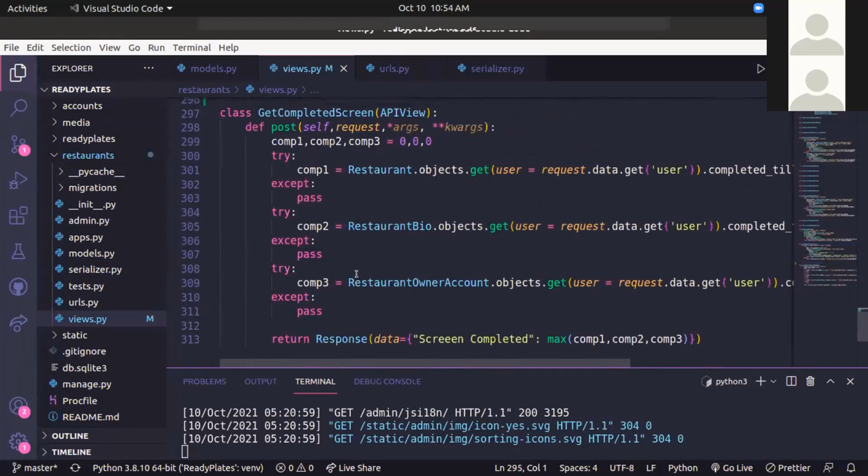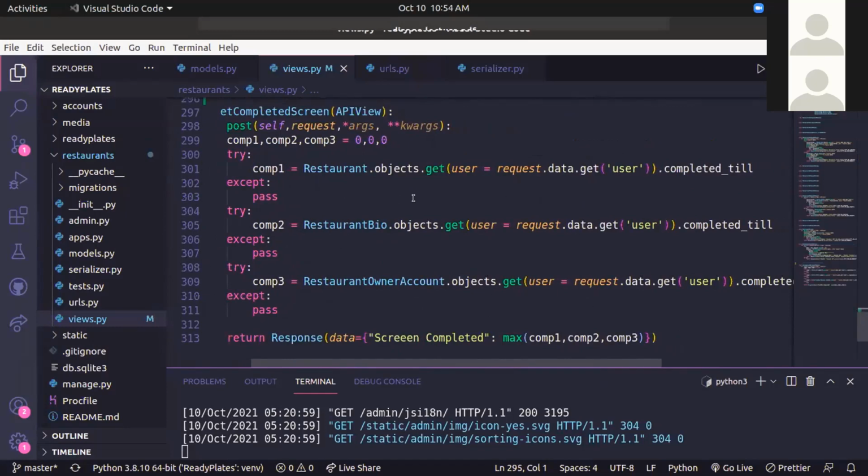Yeah. So here you can see there is a query written here. I think you must have a basic knowledge of SQL, but there are three queries written here, and you will be like, where is the query? So yeah, this is the query, this is the query, this is the query, and this is the query. These are the three models, and the queries are written in such a manner that everything is clear to you now. This is the model name. We are calling all the objects. From dot objects, we are getting the user, which is passed in the request. So we'll also be covering what are HTTP requests, what are HTTP responses, and then we will be going towards API development.